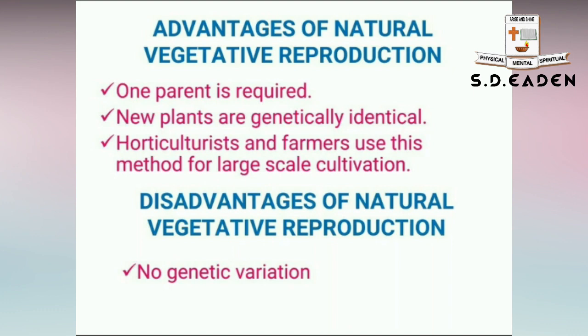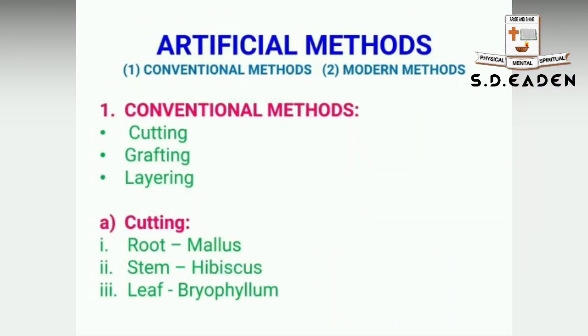Okay. Next, let us see artificial methods. Artificial means man-made. For our convenience and for rapid multiplication, we have introduced so many new methods. Those are called artificial methods. So two types: conventional and modern methods. Conventional means the method that has been followed from the olden days, considered to be traditional methods. Modern means the newly emerged ones where plant biotechnology techniques have been applied, called modern methods of propagation. Okay. Conventional methods can be broadly classified into cutting, grafting and layering.